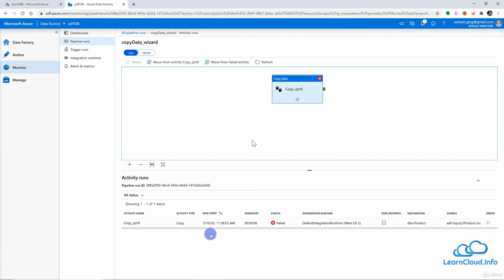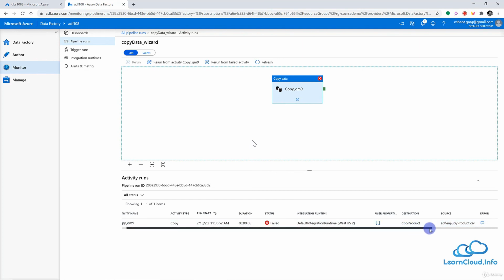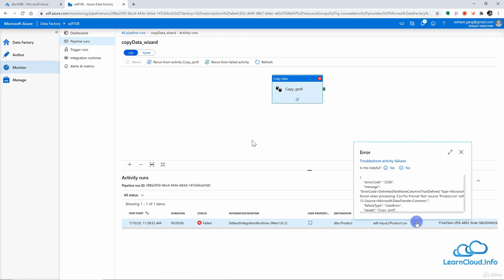And here is the activity we have, copy data activity. And here you can see we have the error for this activity. So let's click here and see what's going on. It says that the error found when processing this file, and with row number 2 found more columns than expected. All right, so there's an issue with the input file.